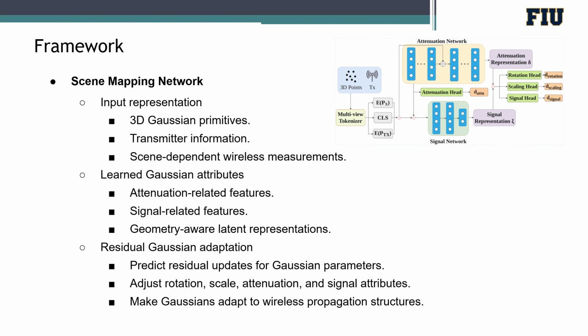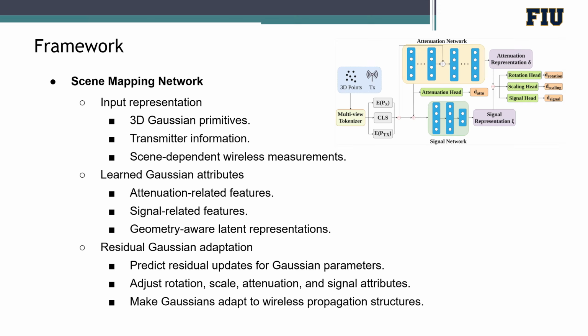The first important component is the scene mapping network. It takes 3D Gaussian primitives, transmitter information, and scene-dependent wireless measurements as input. Instead of using Gaussians only as geometry primitives, our method attaches wireless-related attributes to each Gaussian, which relate to attenuation and signal-related features and geometric-aware latent representations.